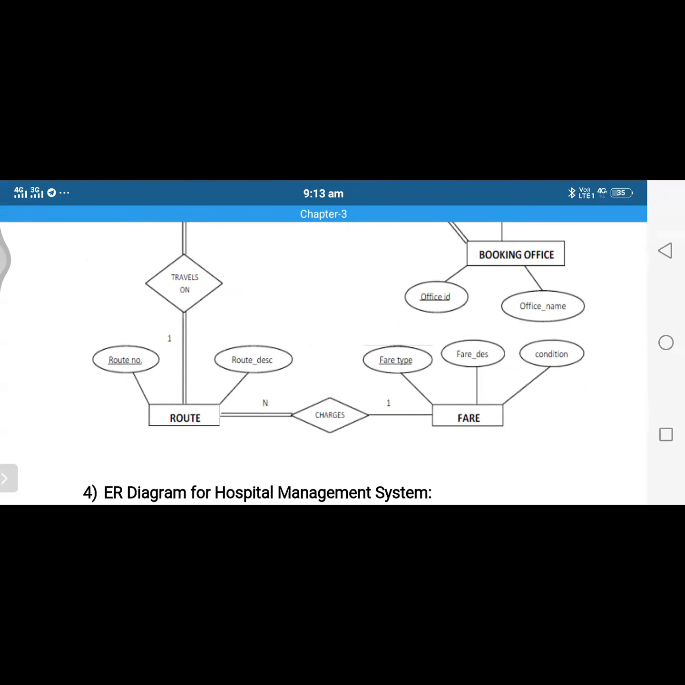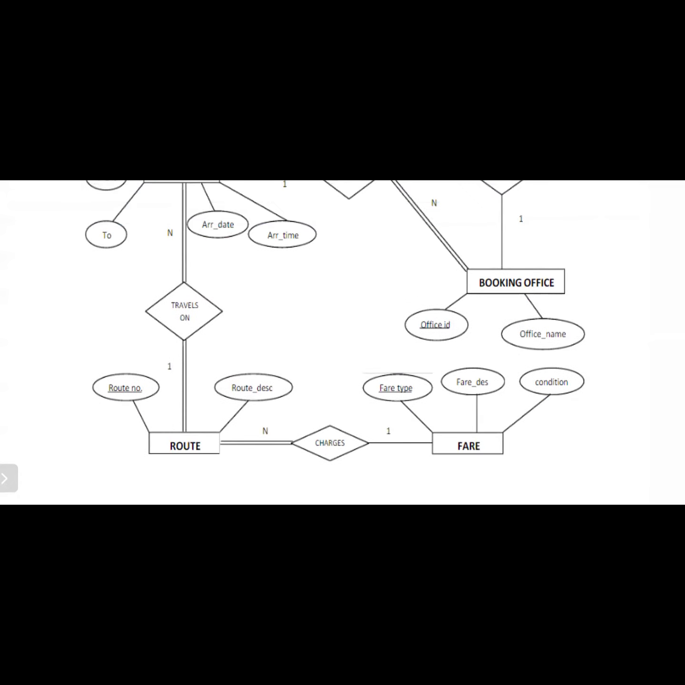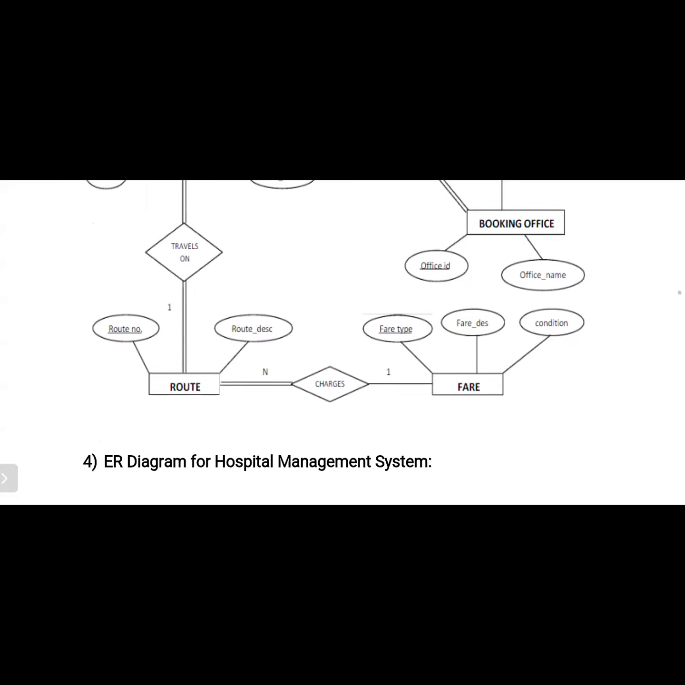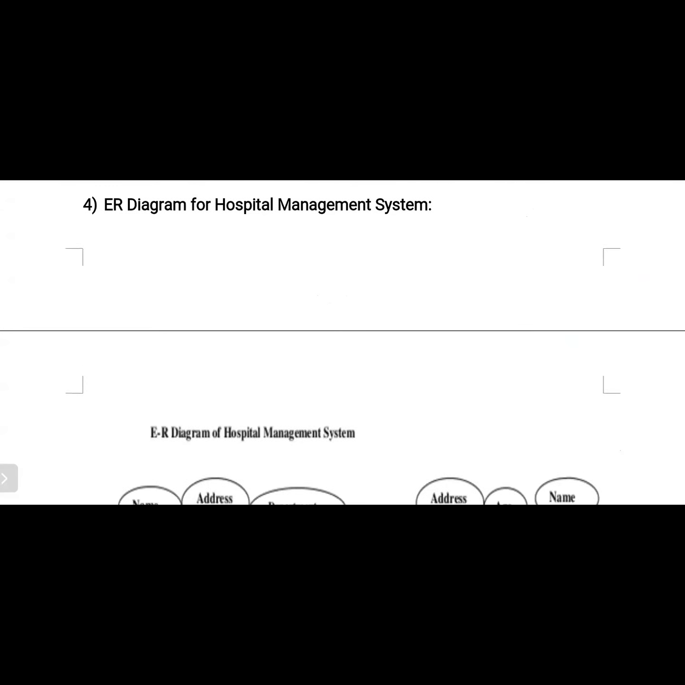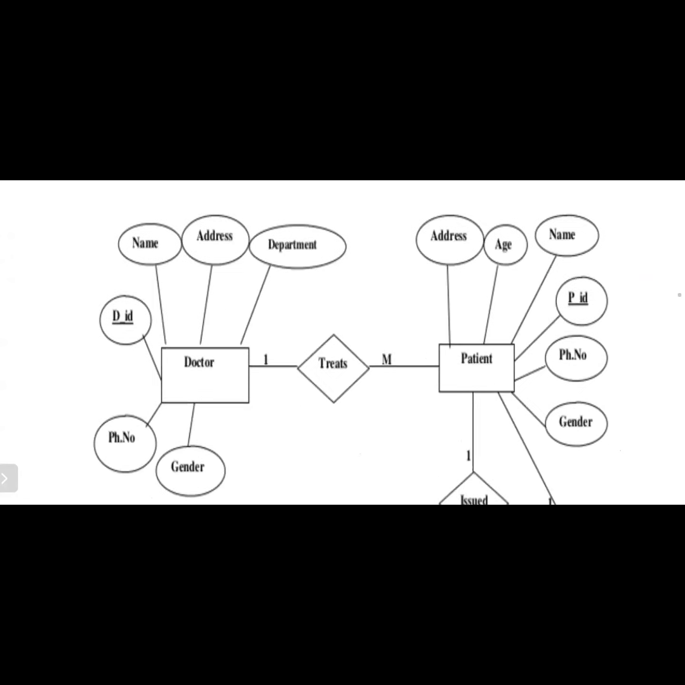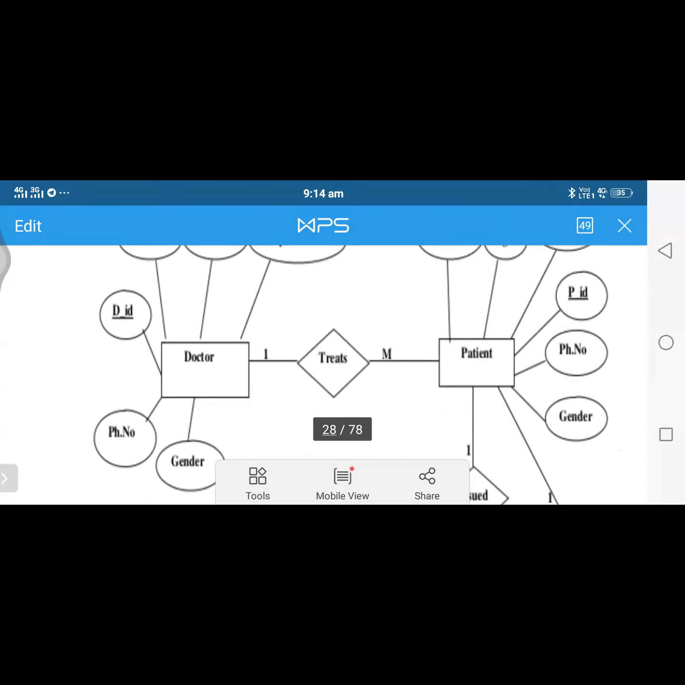Next one is fare. How much is the fare? That fare will be decided by the route, which is completely verified by the admin here. According to that route, we can select our path. In this way, in the same way, we can consider some other ER diagrams also. We will discuss it in the next class.